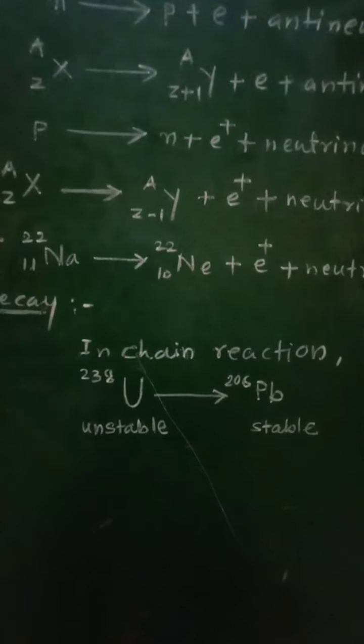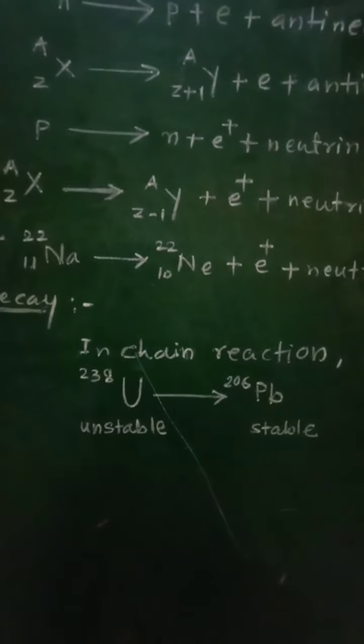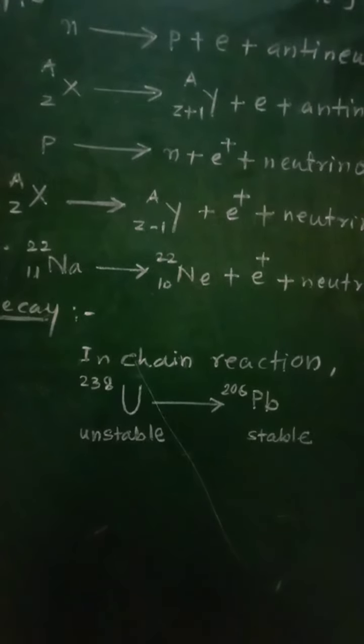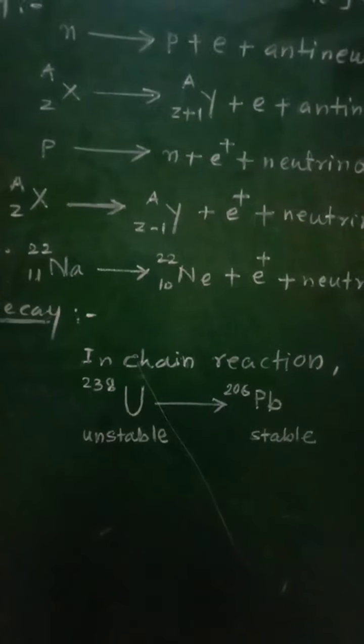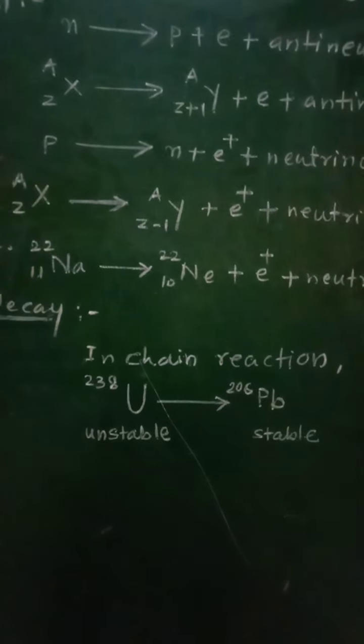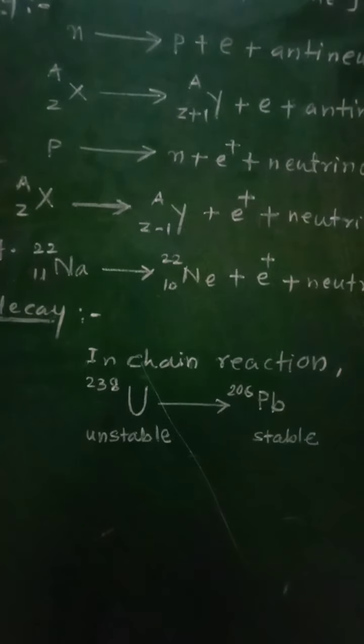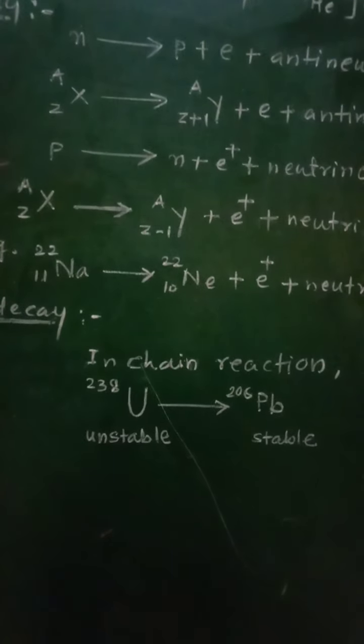When there is transition of a neutron from higher energy level to lower energy level, at that time a photon will be emitted, similar to that of when an electron jumps from higher energy level to lower energy level. At that time it emits energy in the form of photon.